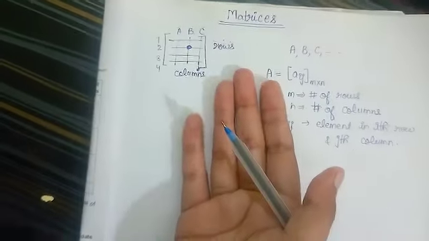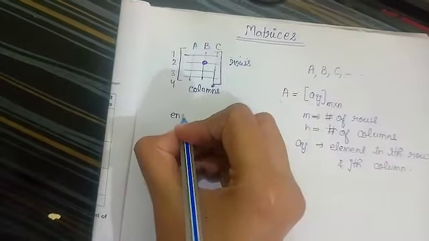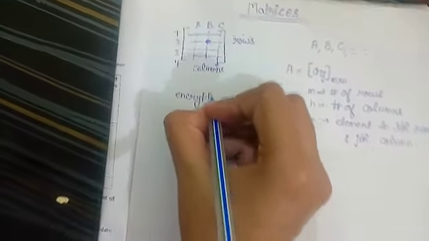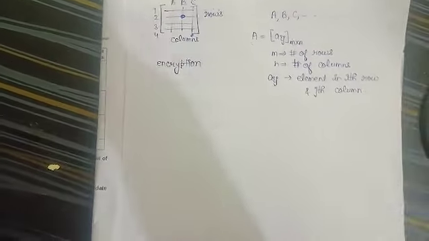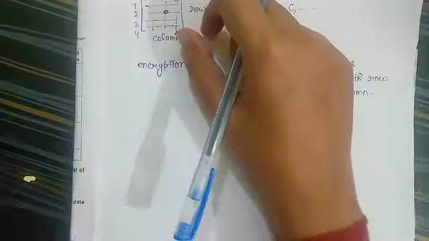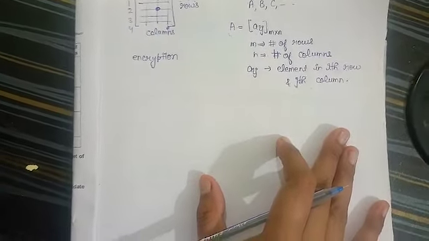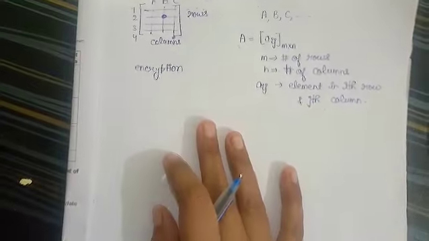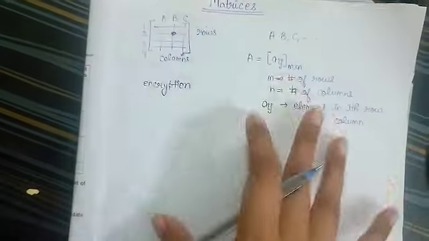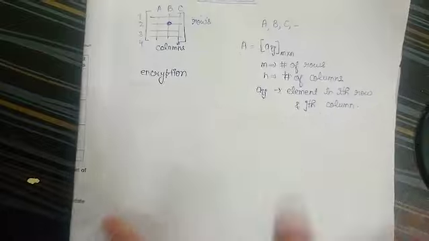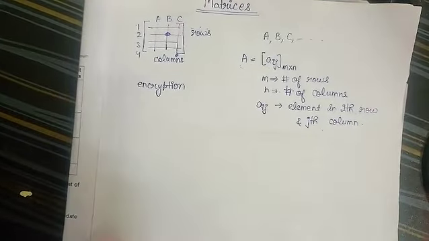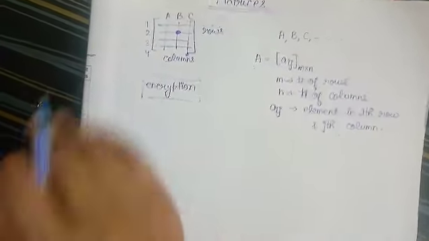Your mobile screen is made of a grid. You are using WhatsApp. In WhatsApp, your encryption and decryption also involve matrices. You all have seen that in WhatsApp it is written that all your chats are end-to-end encrypted. That encryption involves matrices. Without matrices, no encryption is possible. So we'll discuss how we can use matrices. First we'll discuss how to write matrices, and then in the end we'll discuss the actual application of matrices in encryption. Okay.